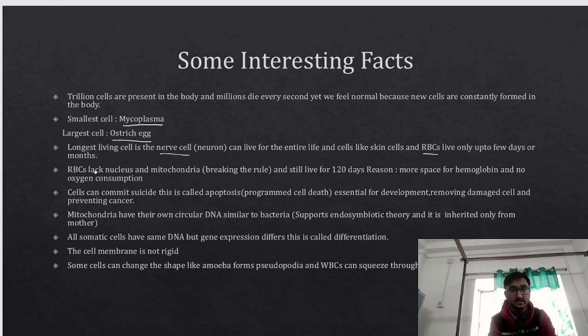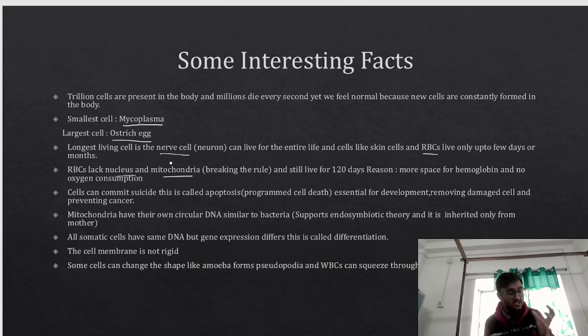Remember RBC, that is the red blood cell, they lack nucleus and mitochondria. When we were studying the common features of the cell, we said that cells always have a nucleus because the nucleus is the control center, it is the master. So RBCs lack nucleus, they lack mitochondria. Why? They are against the rule. They said, no, we will not follow the rule. We will not have a nucleus. We will not have mitochondria.